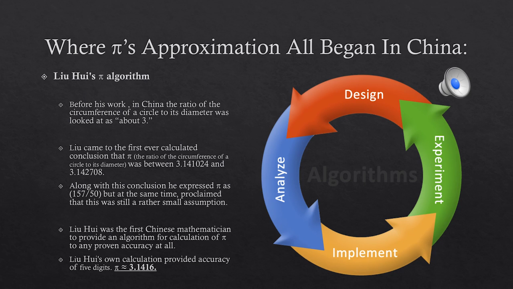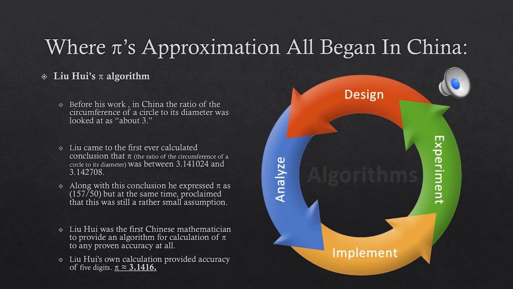Where pi's approximation all began: in China. Liu Hu's pi algorithm. Before his work in China, the ratio of the circumference of a circle to its diameter was looked at as about 3.